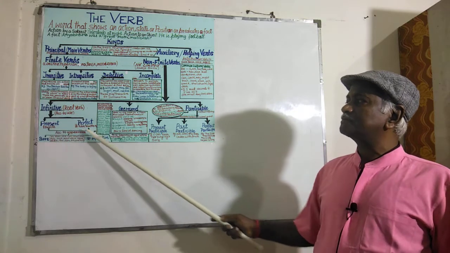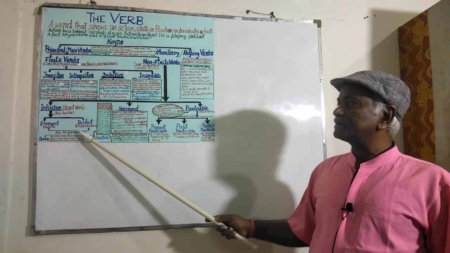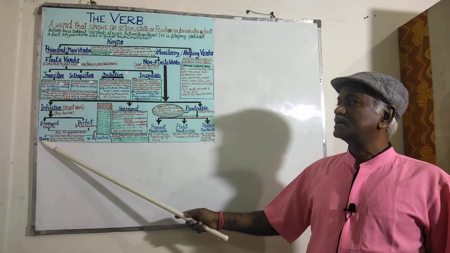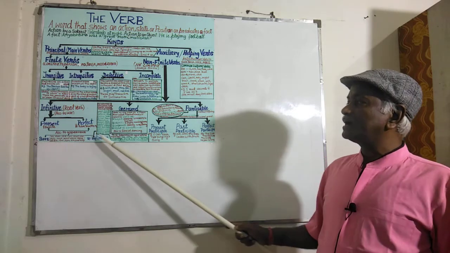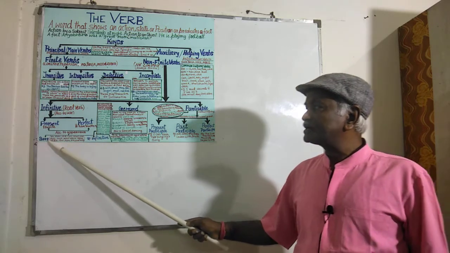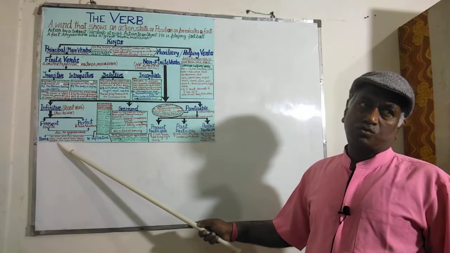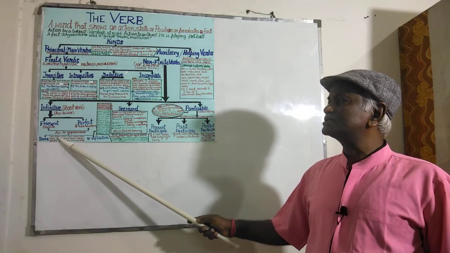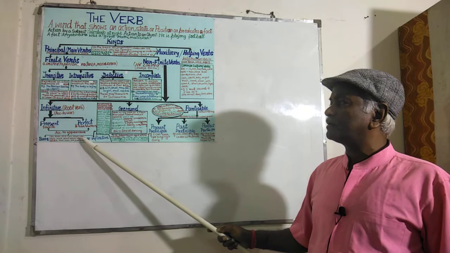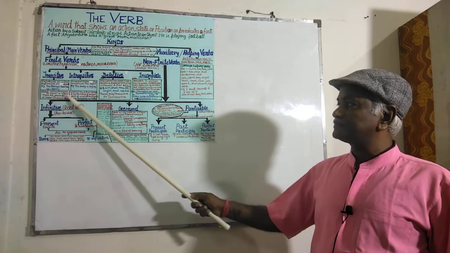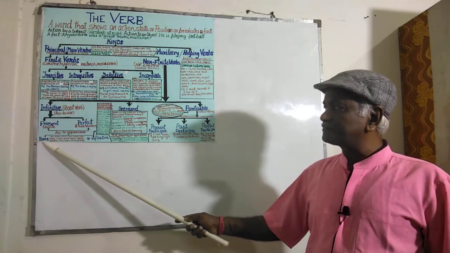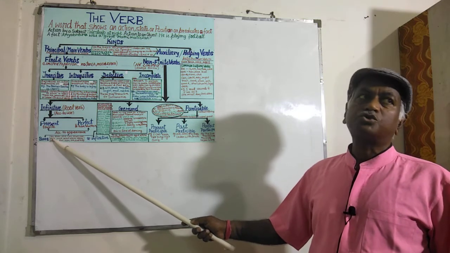According to appearance, both present and perfect infinitives can be divided into two classes: bare infinitive and to-infinitive. Bare infinitive means it is without to. Here, to is not used. To plus the present form of the verb is an infinitive, no doubt, but in bare infinitives we never use to with them.